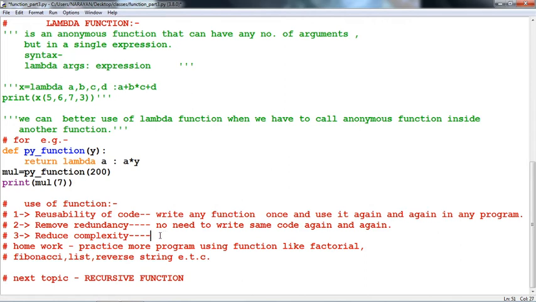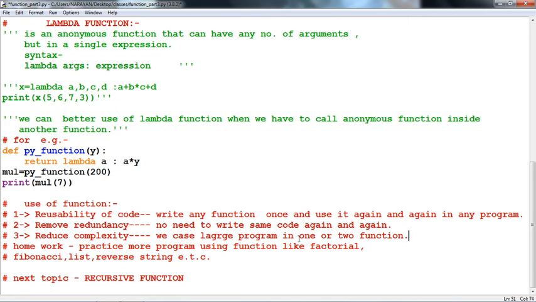Third one is reduce complexity. That means we can put a large program into one or two functions. When lines of code are very large, we design one or two functions and get smaller lines of code.